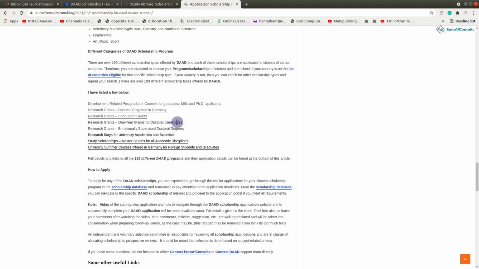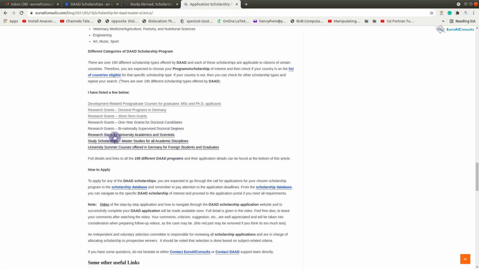So they can apply through that for a scholarship or funding, and they will come to Germany and carry out their research and then go back to their countries after maybe 3 months or 6 months. And then this one is for 1 year research grants for doctoral candidates too. And then research grants by national and so many others.